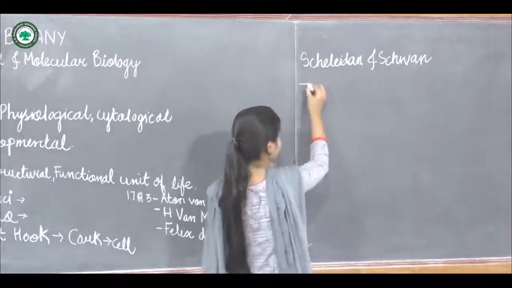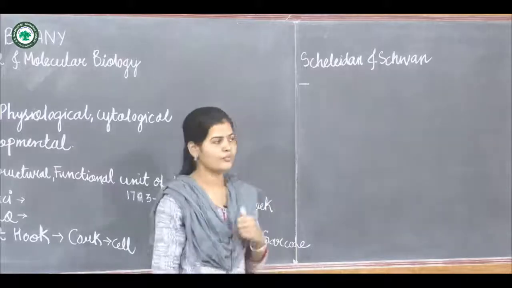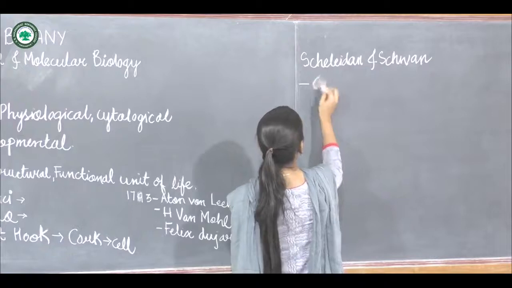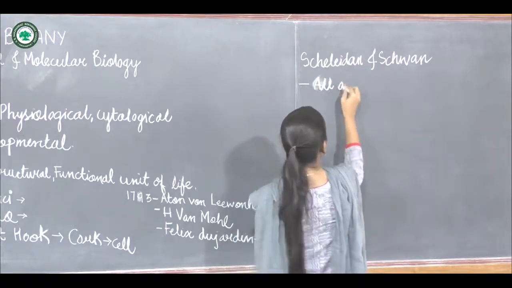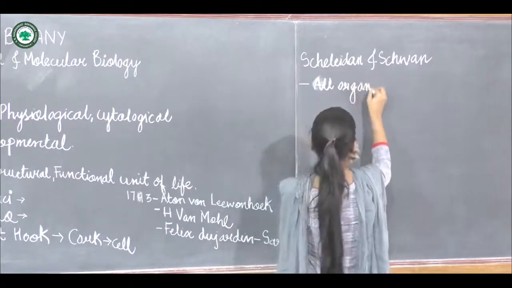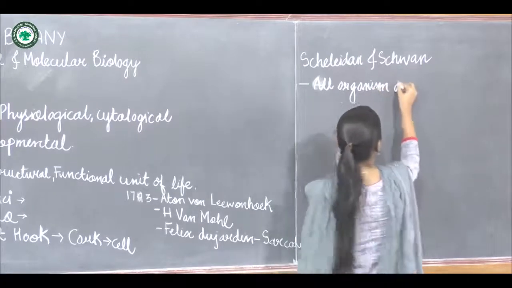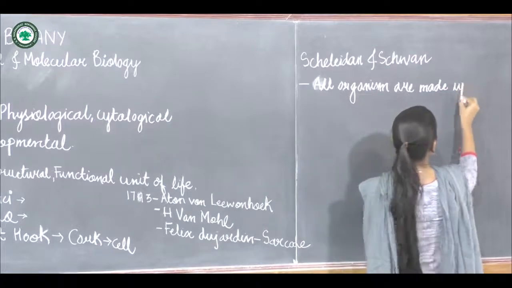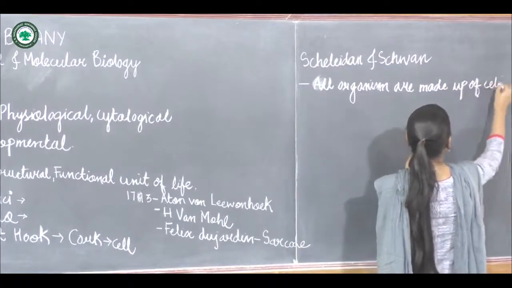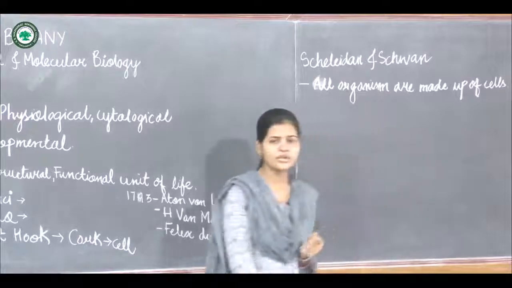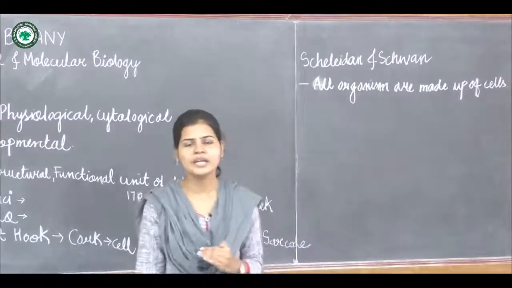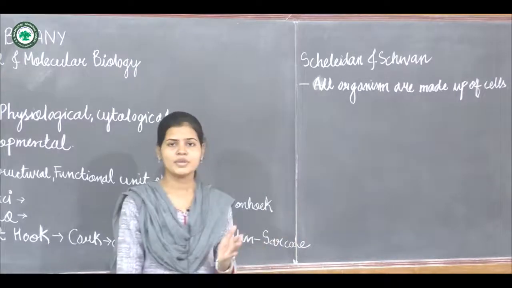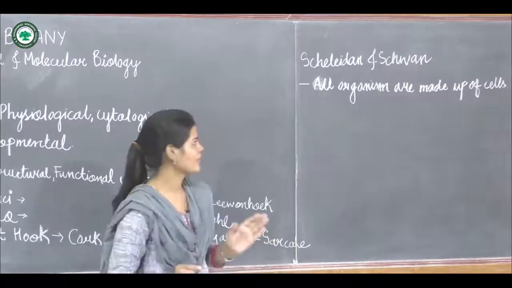So first is, all organisms are made up of cells. So all living organisms, maybe plant or animal, are all made up of cells.